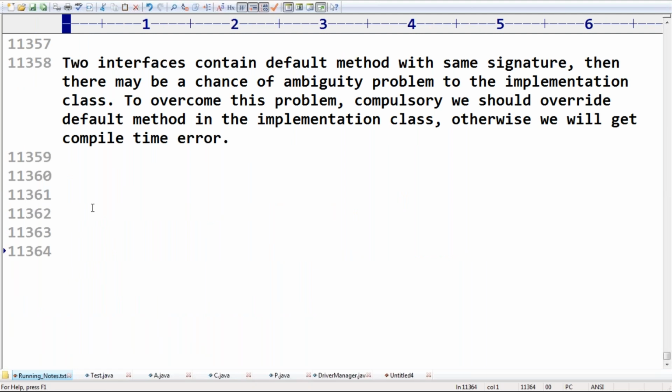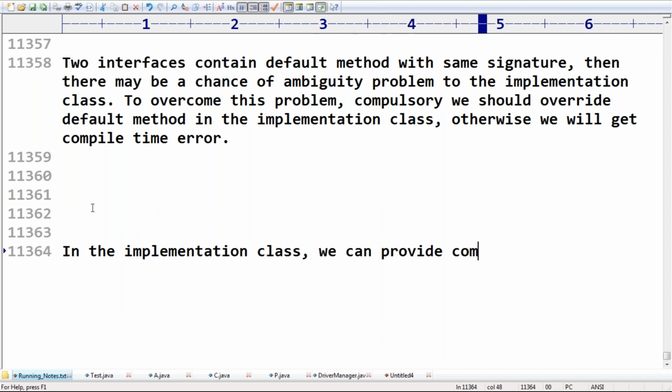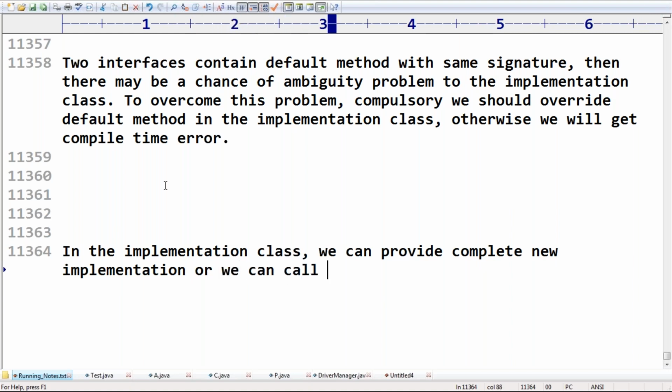In the implementation class, we can provide a complete new implementation, or we can call a parent interface default method directly. Remember this one. We can call the parent interface default method as follows.